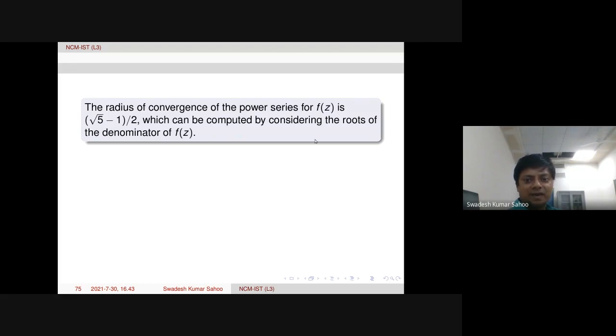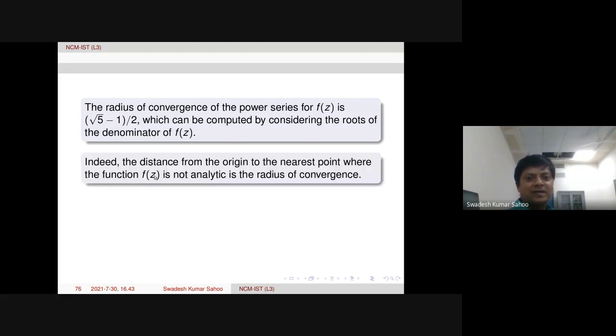So in fact, the distance from the origin, the center of the disk, to the nearest point where function f is not analytic is the radius of convergence. This is the way we compute.